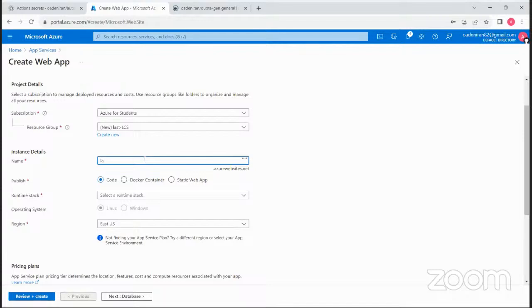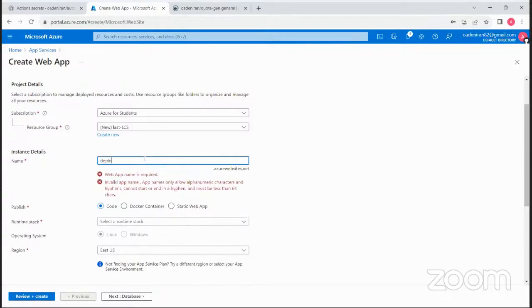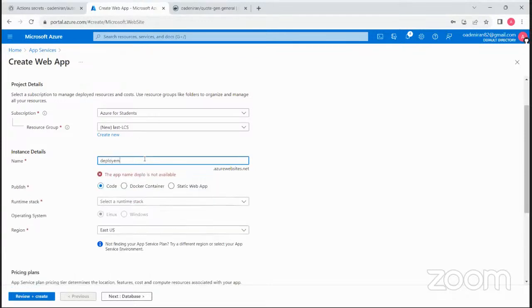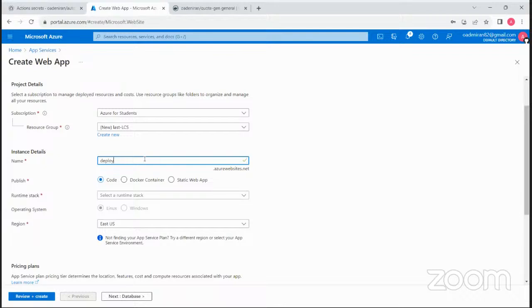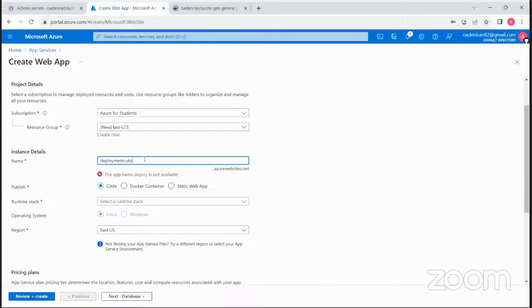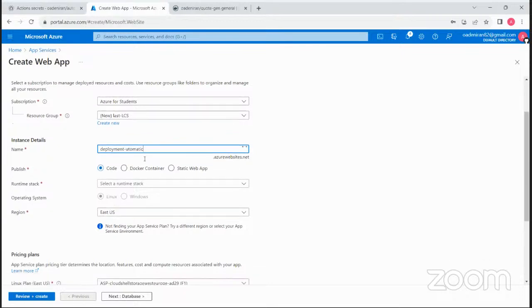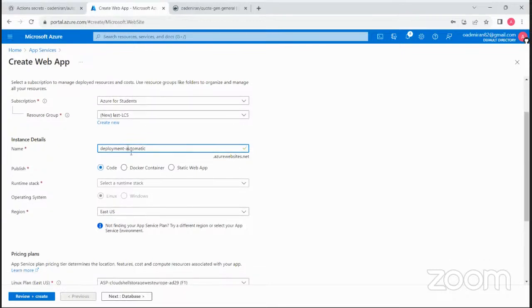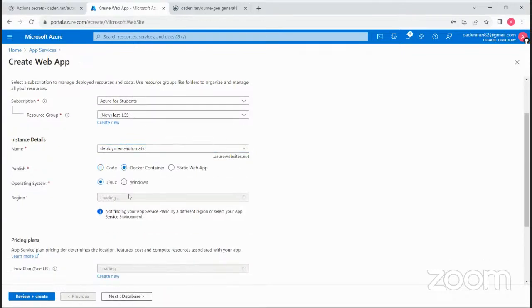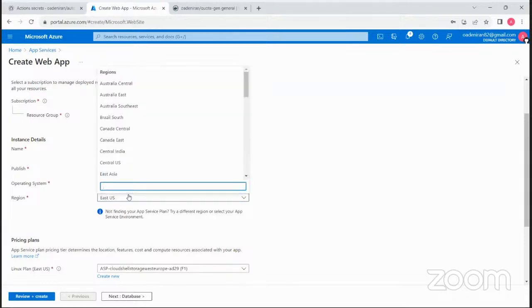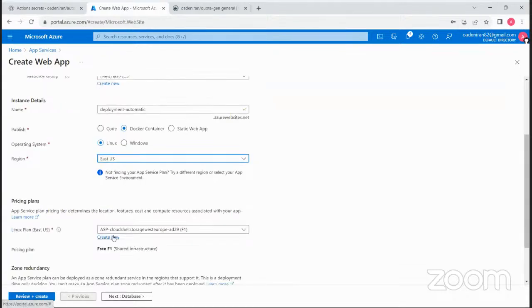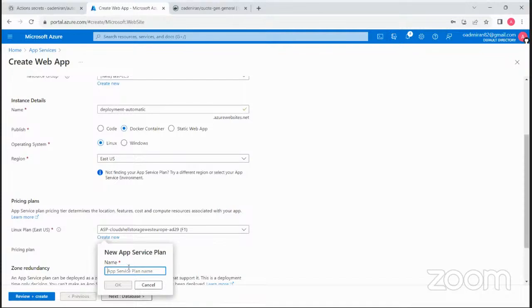So deployment. Okay, the Docker container. So let me create a new Linux plan. So let me call it last LCS plan.